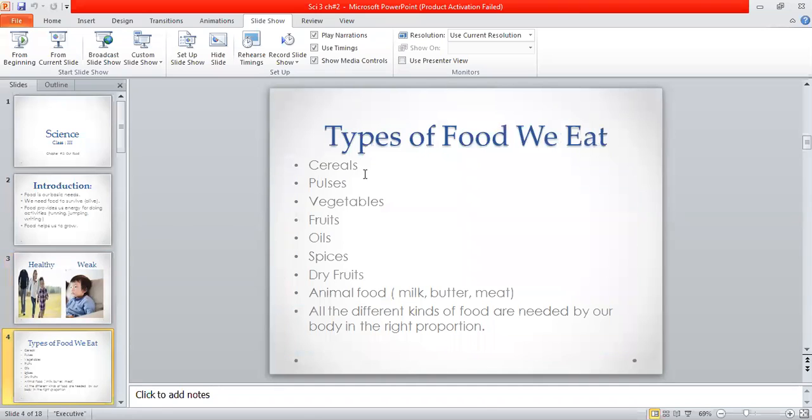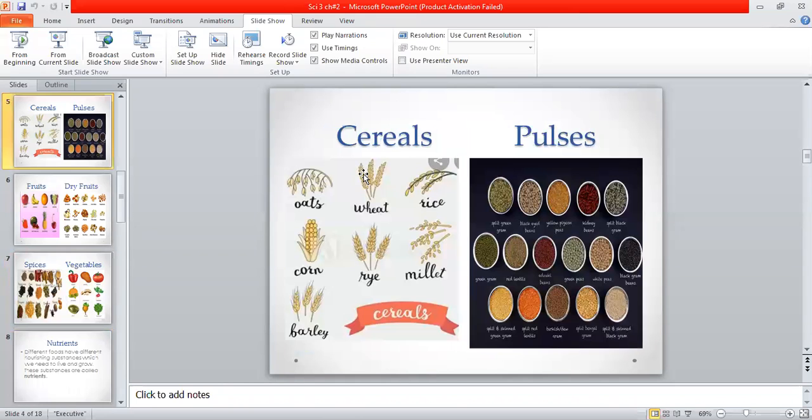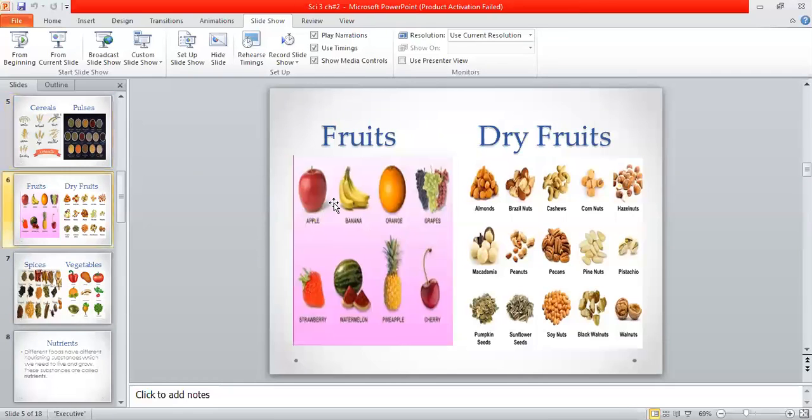Again, the different types of food that we eat are cereals, pulses, vegetables, fruits, oil and spice, and dry fruits. So you must eat these in the right proportion. Next, the types of foods are pulses and cereals. Cereals you eat daily in your diet, as you daily eat roti and rice. Pulses you eat twice a day or in a week. Some people eat fruits daily and they help to build our immunity as well.